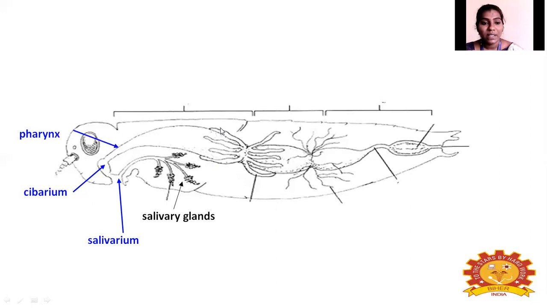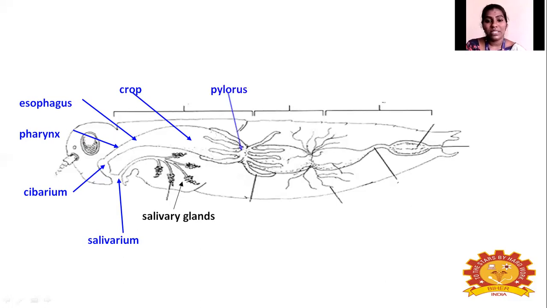Next to the pharynx, this part is called the esophagus in the foregut, and the next part is the crop. It is one of the biggest parts in the digestive system. This big reservoir is the crop, and then next, the connection between the foregut and midgut.